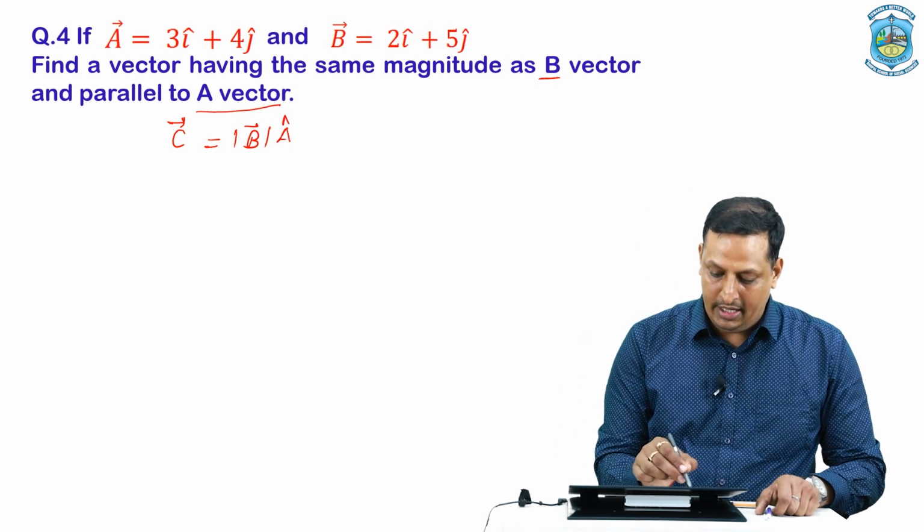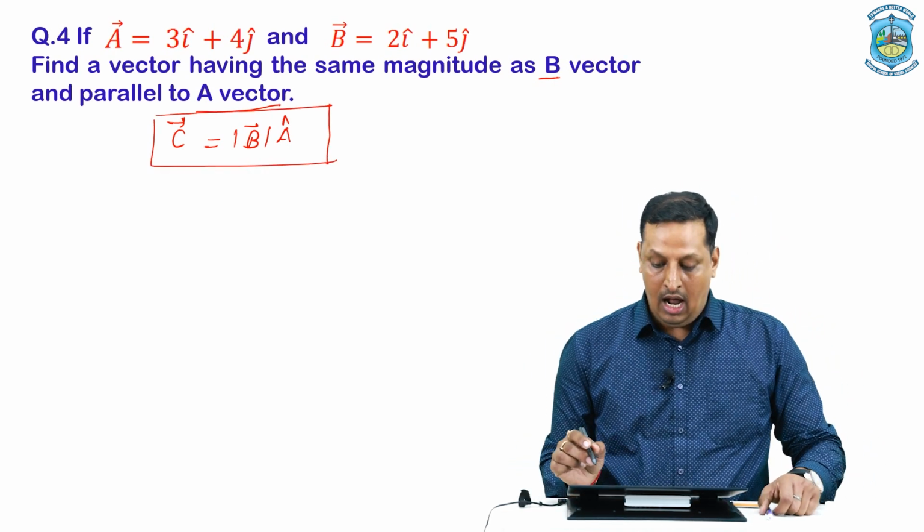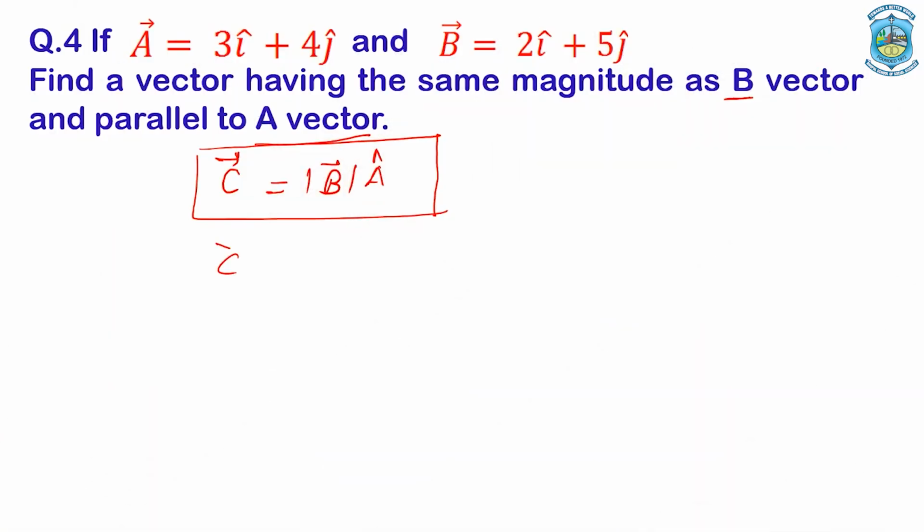So, this is the required expression for the vector we are asked to find in this particular question. Therefore, the C vector can be written like this: the modulus of B vector is under root of 4 plus 25, that is under root 29, and the unit vector of A is 3i cap plus 4j cap divided by under root 9 plus 16.